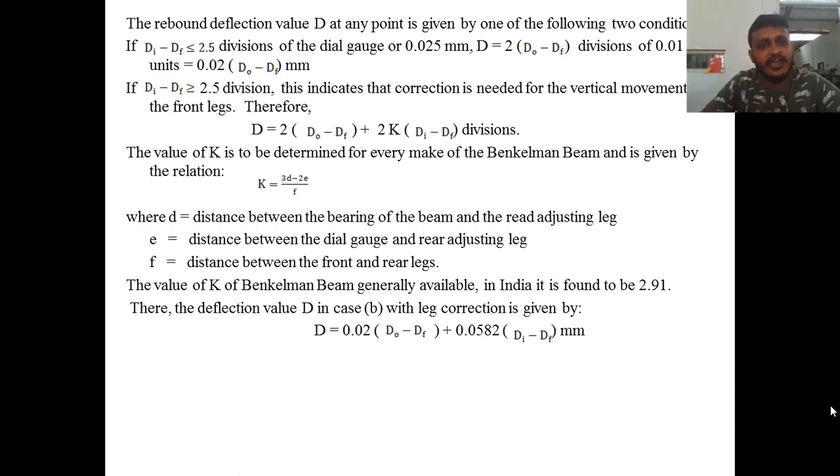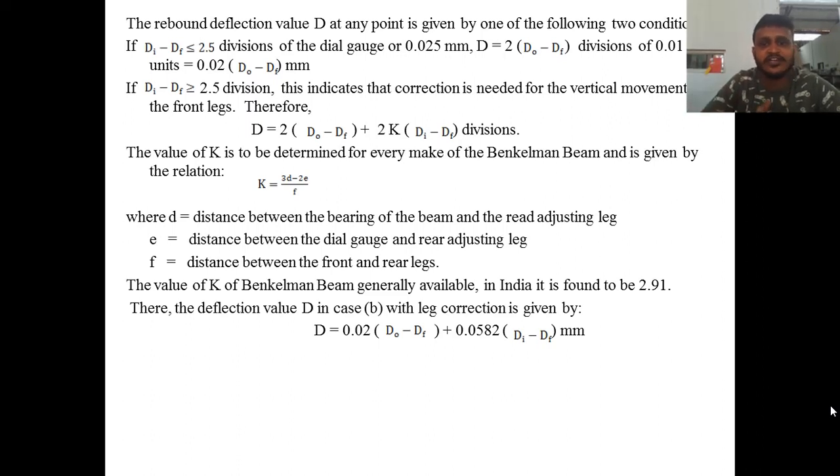If DI minus DF is greater than or equal to 2.5 divisions, this indicates that a correction is needed for vertical movement of the front legs. Therefore D is equal to 2 times (D0 minus DF) plus 2K times (DI minus DF) divisions.